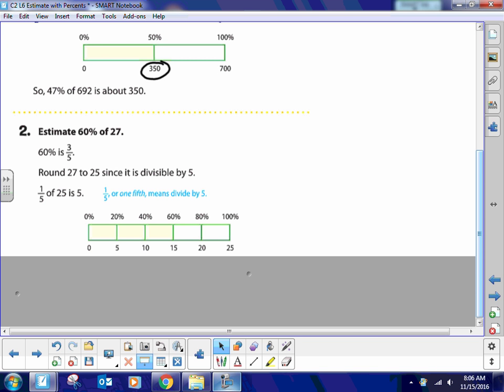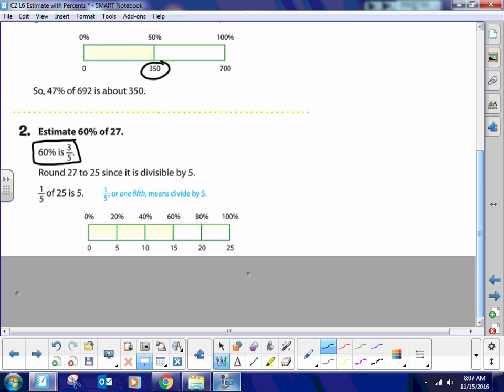Now it says estimate 60% of 27. I'm okay with 60%, but if you're not comfortable with 60%, I would round it. I would take 60% down to 50%, and then I would take 27 up to 30, and that's an easier number to deal with. But what they're trying to show you here is that 60% is 3/5.